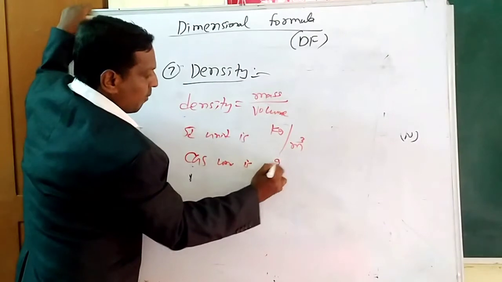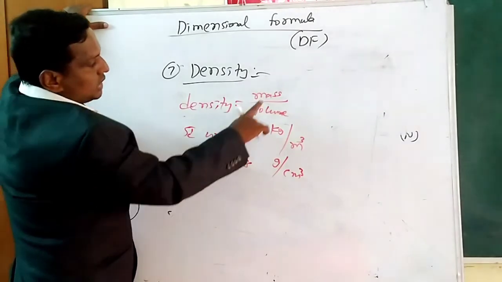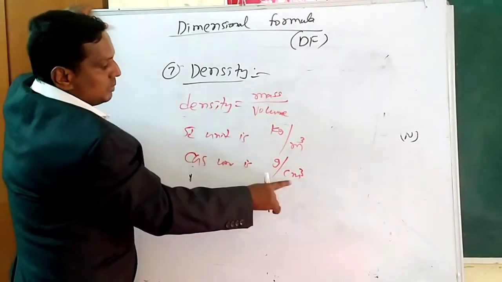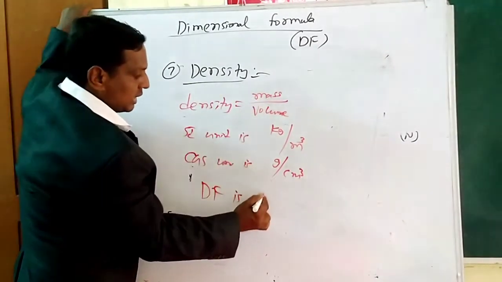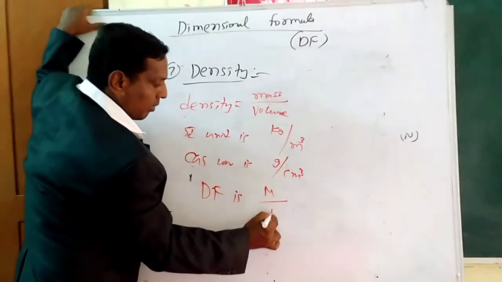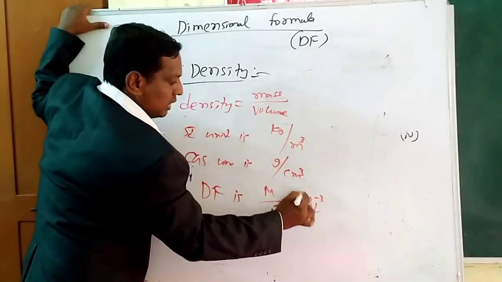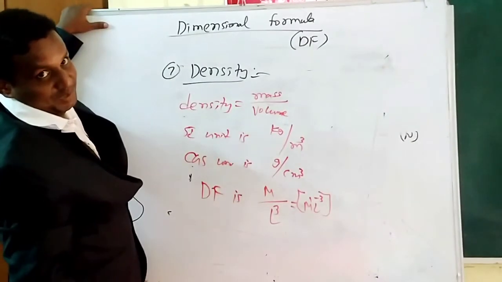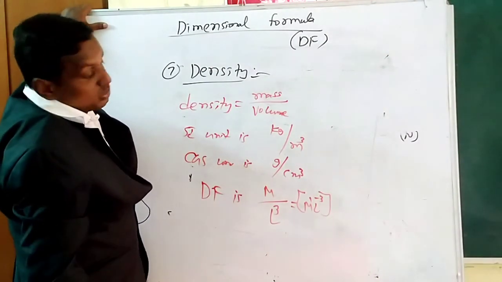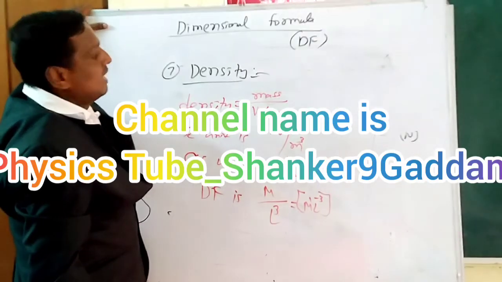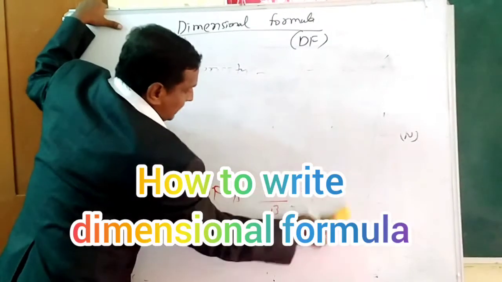So nothing but gram per centimeter cube. G is gram because for mass we take gram and for volume centimeter cube. Next, the dimensional formula: mass is capital M, and volume is L cube. So it is M L power minus 3. This is the dimensional formula. There is no time, only mass and length. Time you take T power 0, mass power 1. So M power 1, L power minus 3. This is about density. Clear?